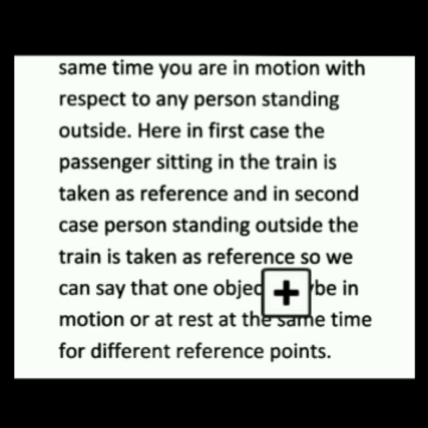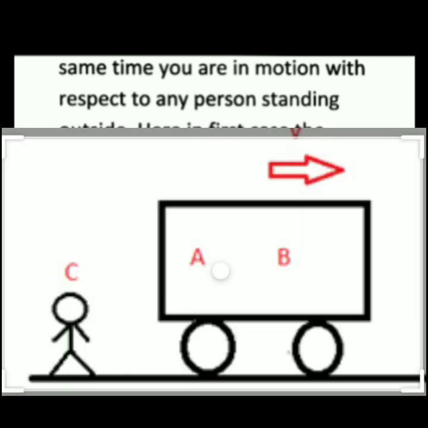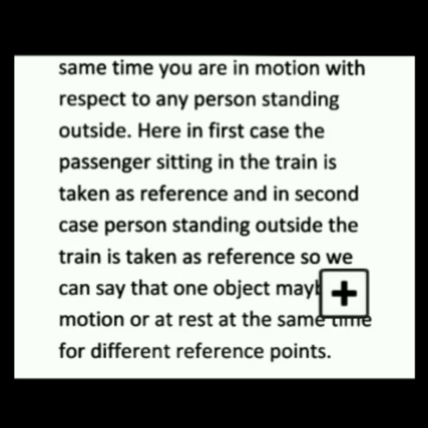The reference is the point or the object with which you compare the motion or rest of another object, or the object under consideration. So we can say that one object may be in motion or at rest at the same time for different reference points.